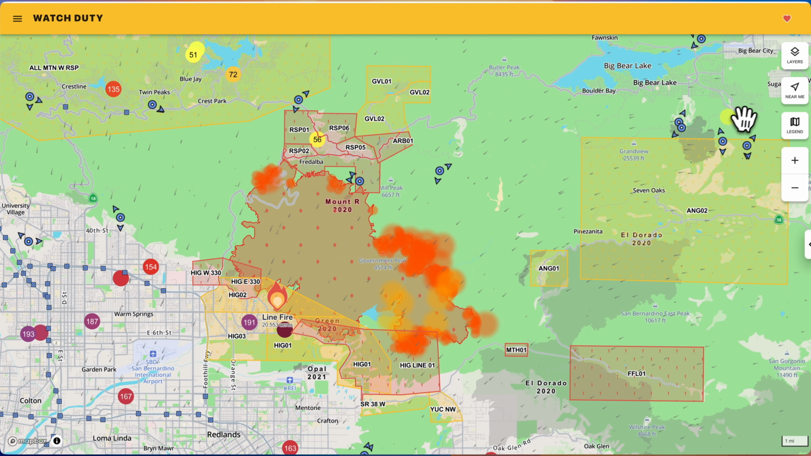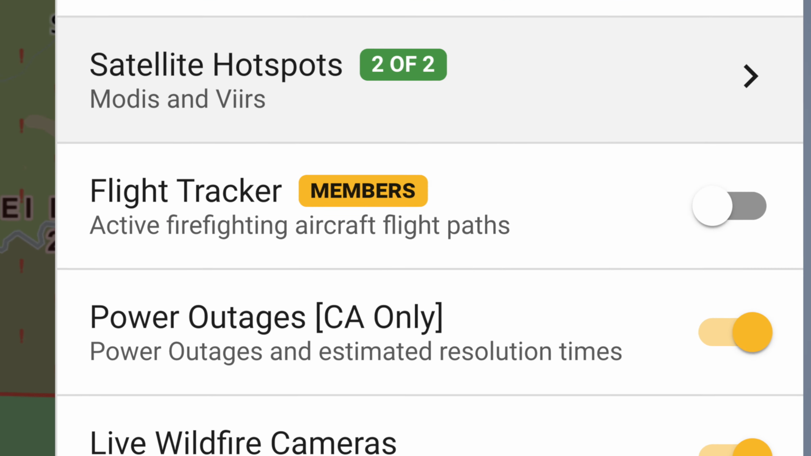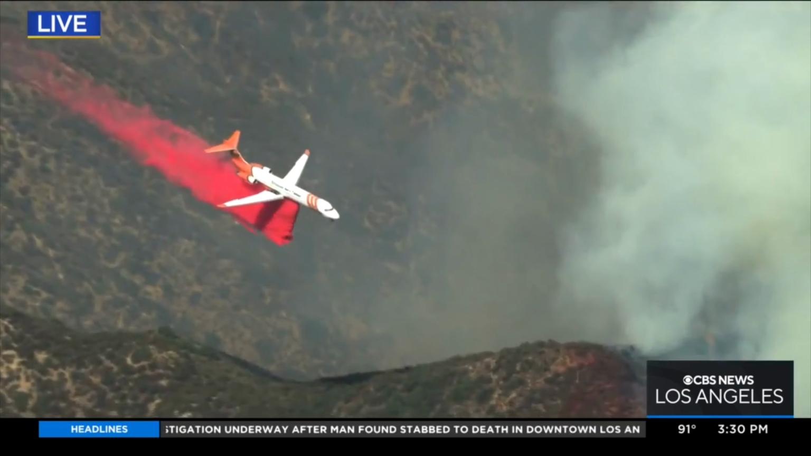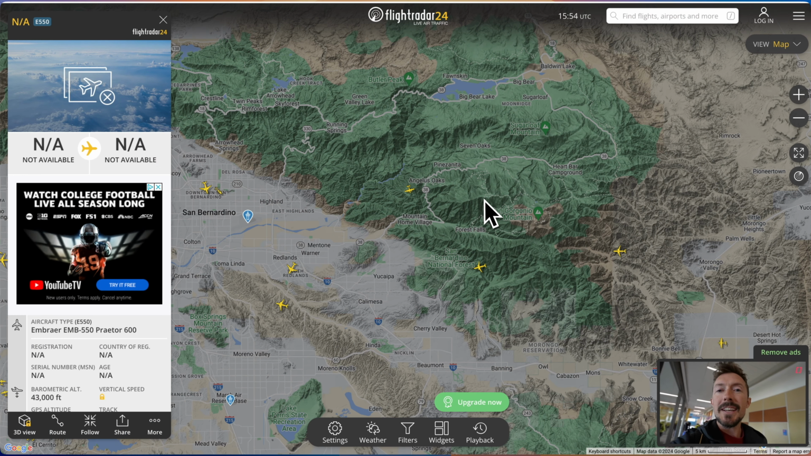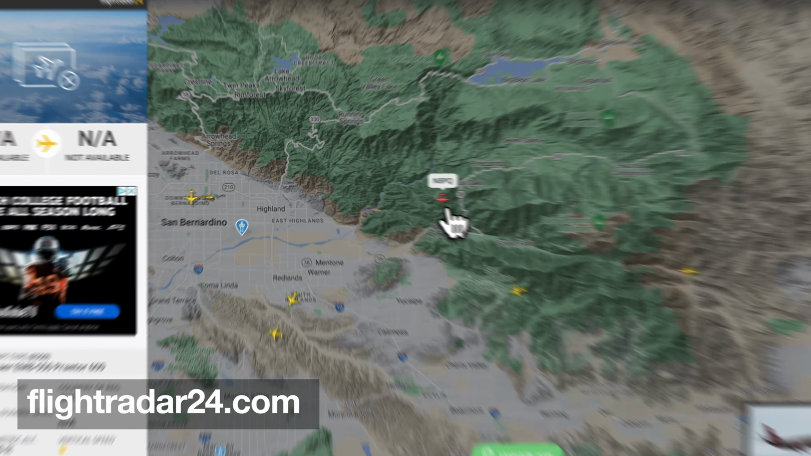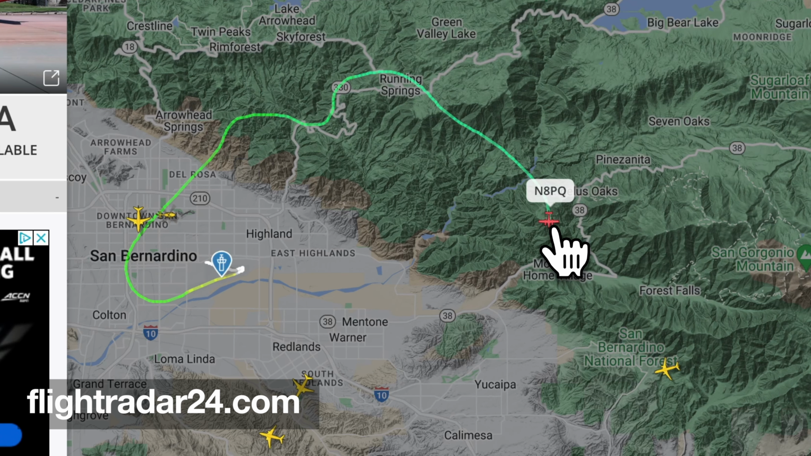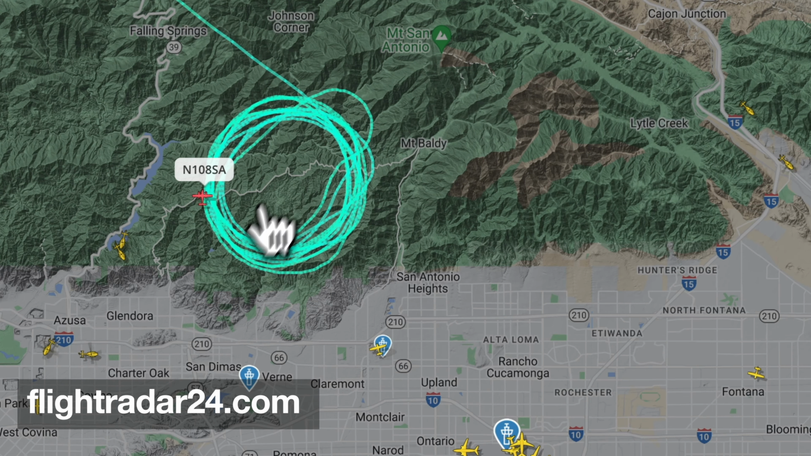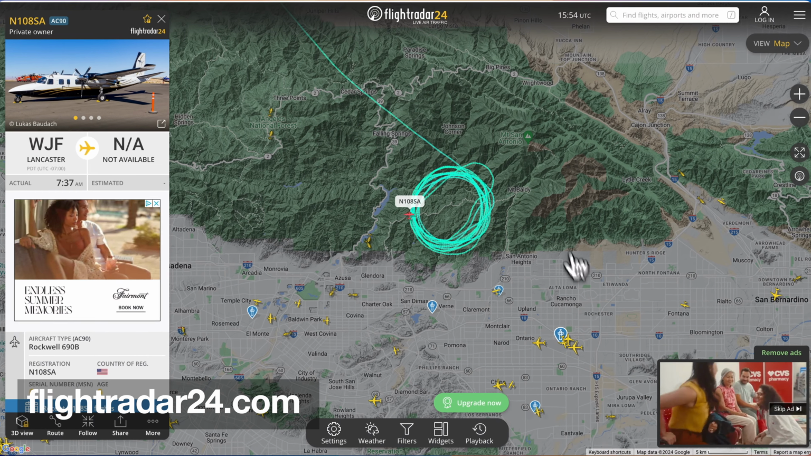So that's Watch Duty. And if you get the Pro account, you can also see where planes are flying. If you want to check the flights on your own without a paid subscription, you can go to a website called Flight Radar 24. They also have an app. Go to the fire area, and then you can click on an airplane and you can get its flight path. These are planes coming in. Here's the fire, another fire. You can see it's doing circles around the fire.